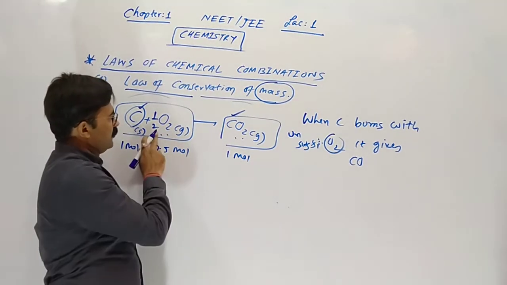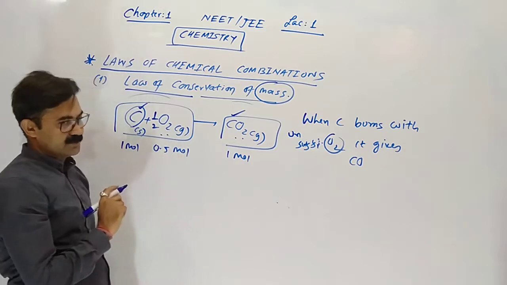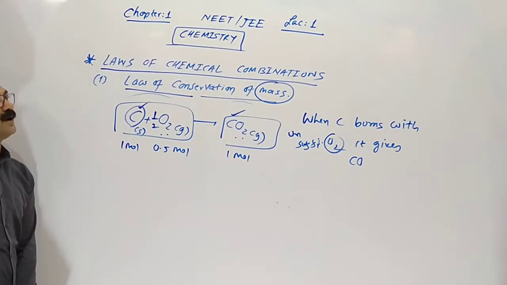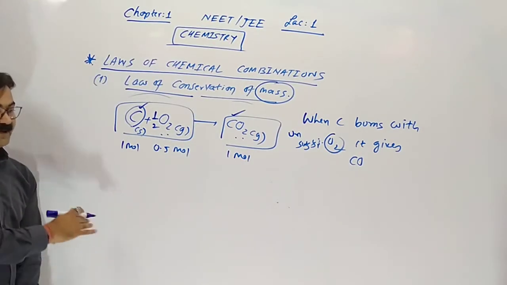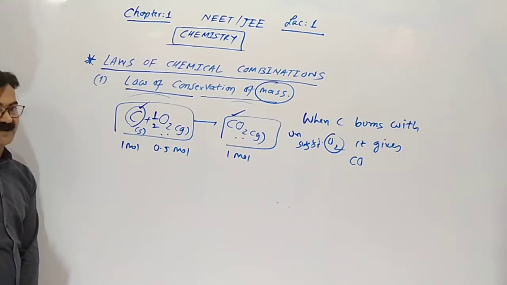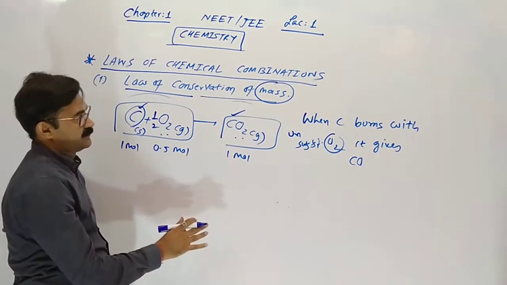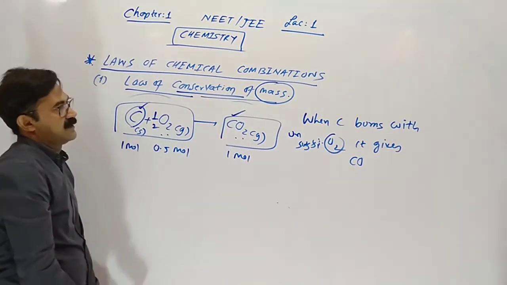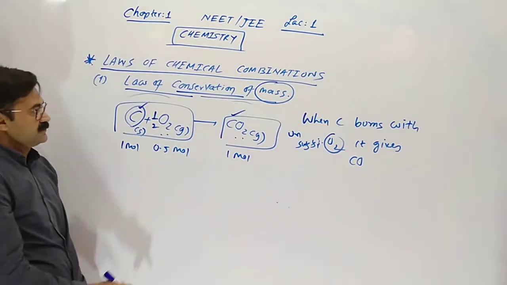Here from 2 moles of O2 only 1 mole was formed, so moles are not conserved. The number of moles on the left and right side are not the same, but the mass is the same. That is the law of conservation of mass.